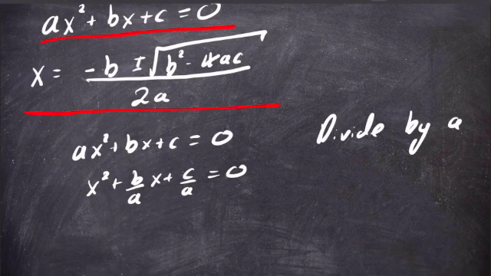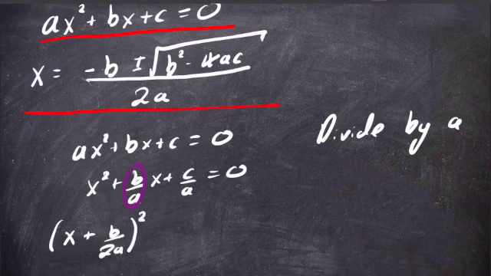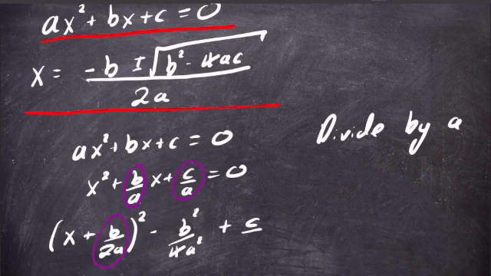Now we're going to complete the square. If you need guidance on how to complete the square, look at the last video I made, which I'll link in the description. So completing the square, how do we do this? We take x and then we add this term divided by 2, so b over 2a, and then we square all this, and then we subtract this term squared. So this is minus b squared over 4a squared, and then we just add this term, so this is plus c over a, and this is all equal to 0.